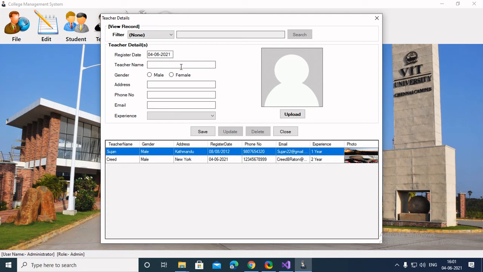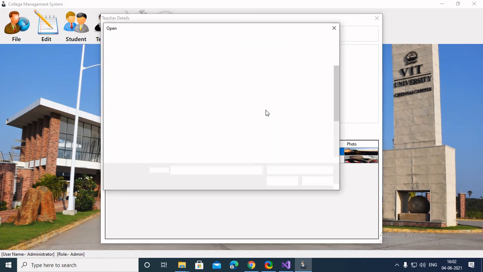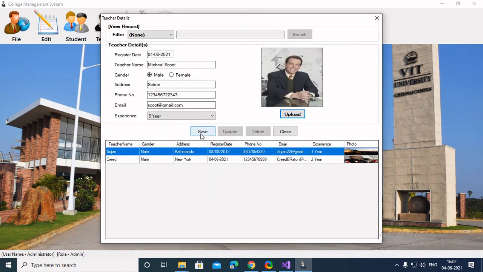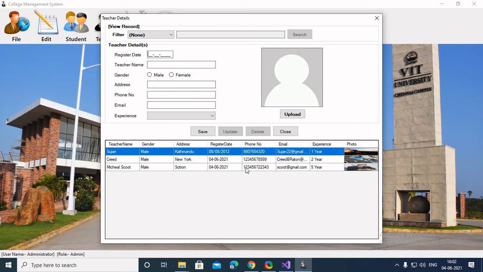Let's say add another name. As you can see, it's saved successfully.